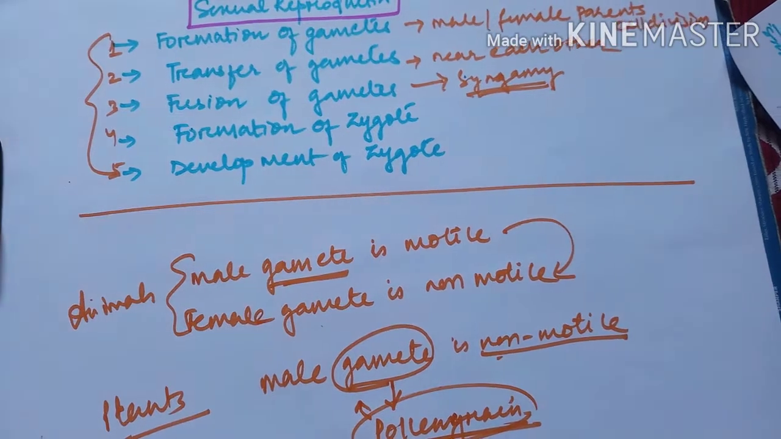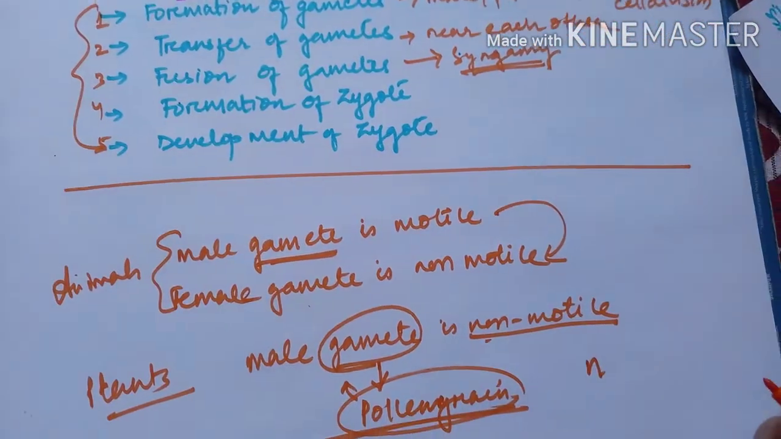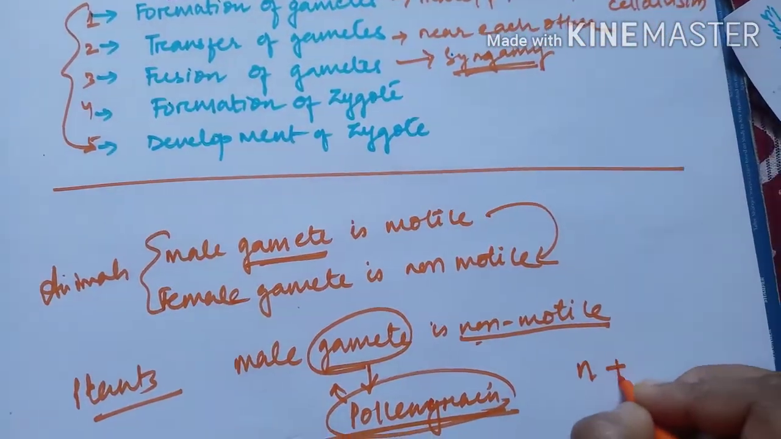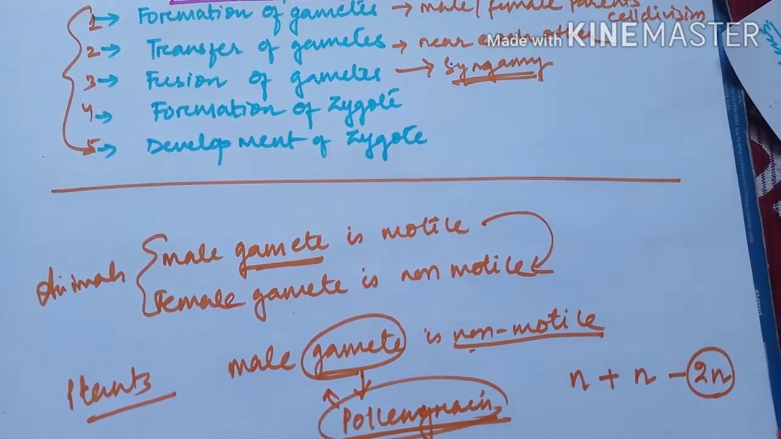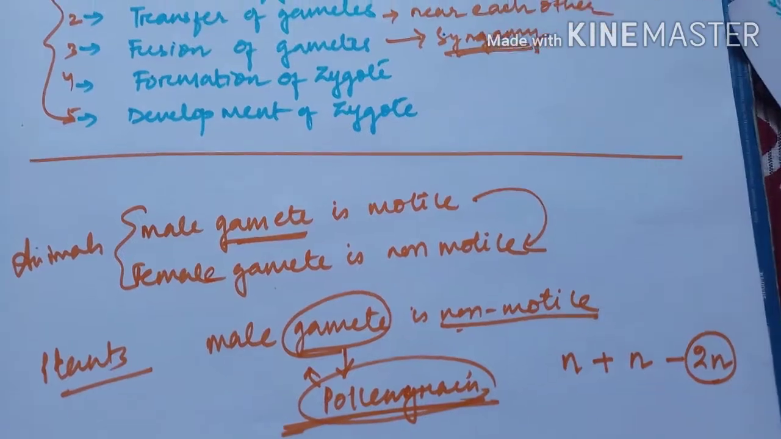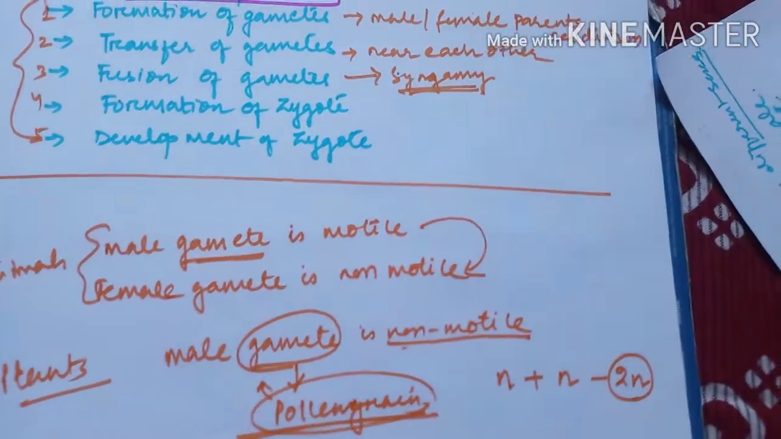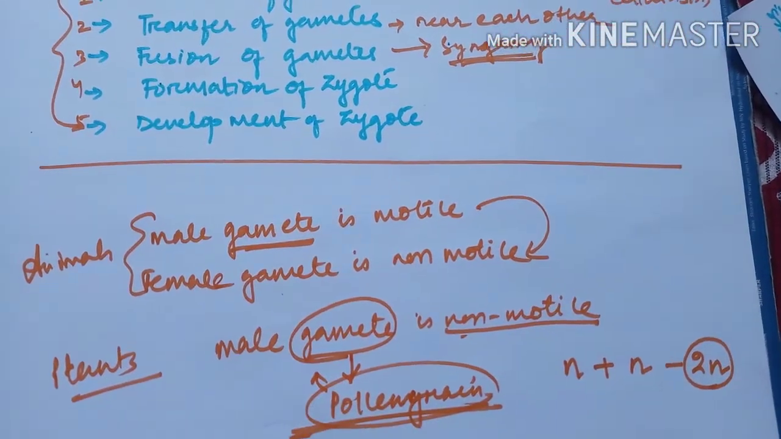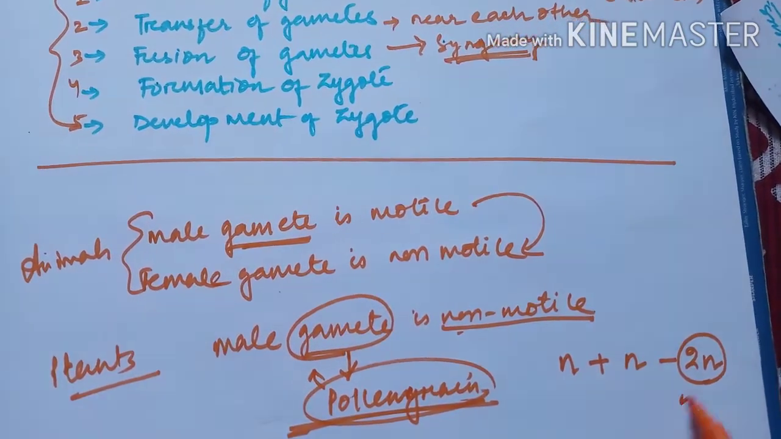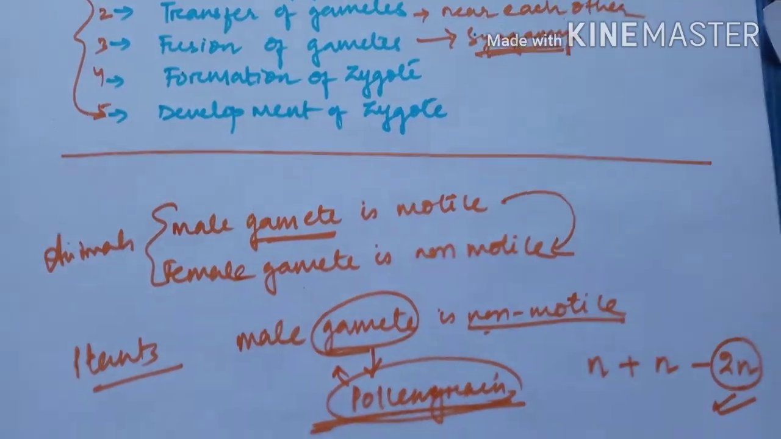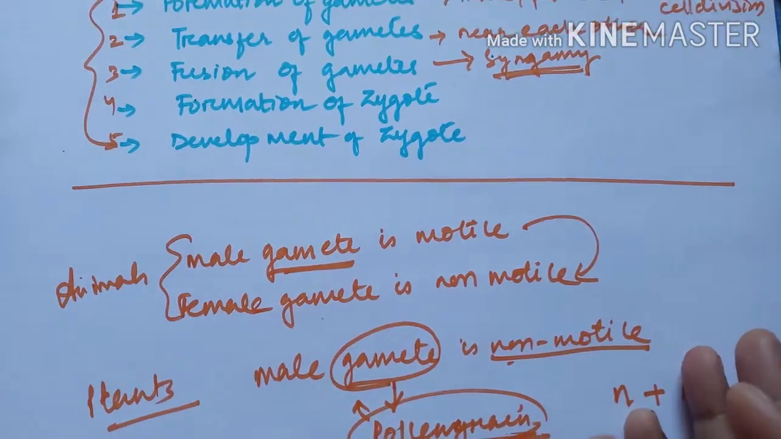So a gamete containing n number of chromosomes and another gamete containing n number of chromosomes. So the organism, or the zygote which is formed, will have 2n number of chromosomes. This is only because when the nuclear fusion occurs, the chromosome numbers add up and form 2n number of chromosomes. So this is all about fusion of gametes.